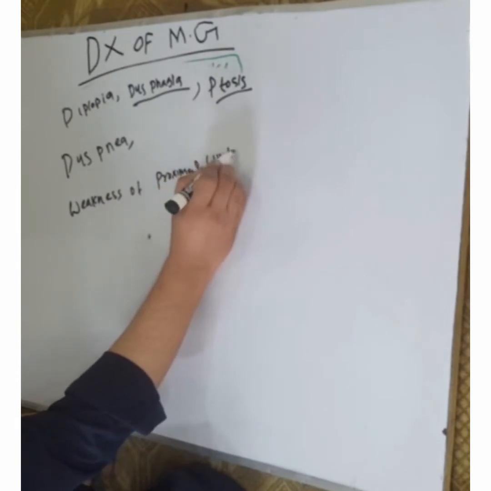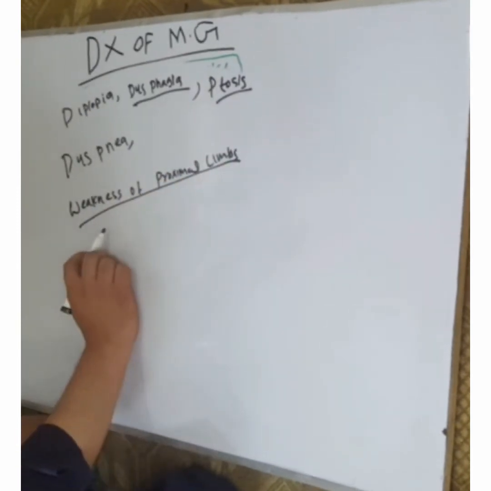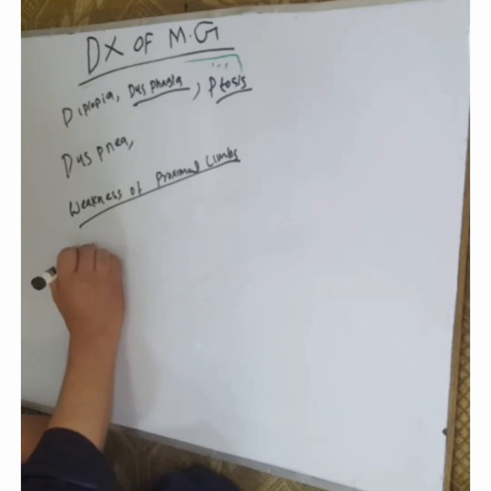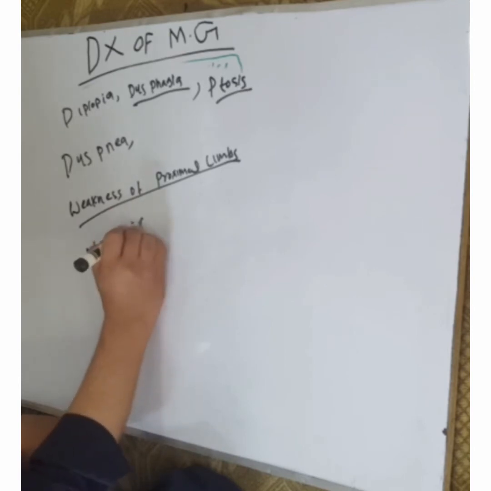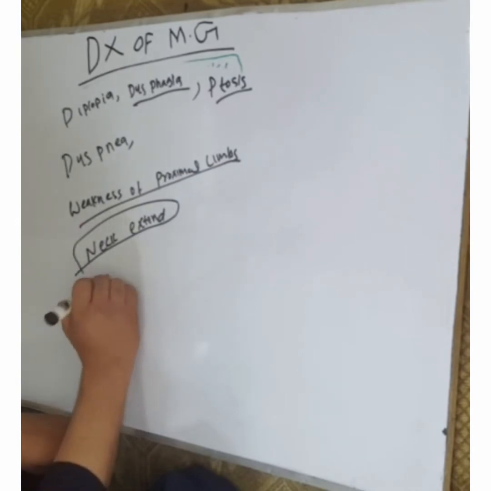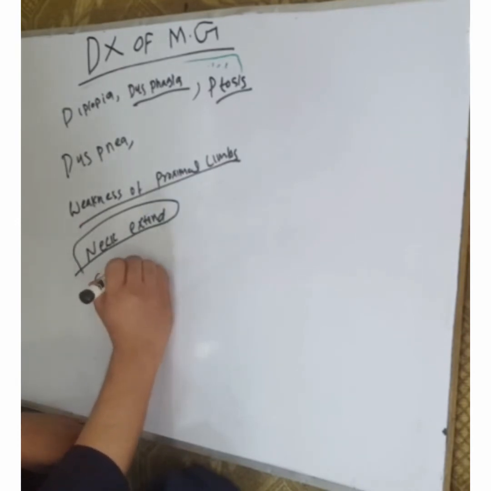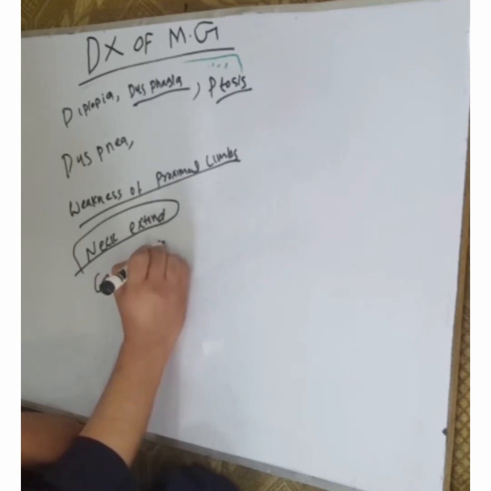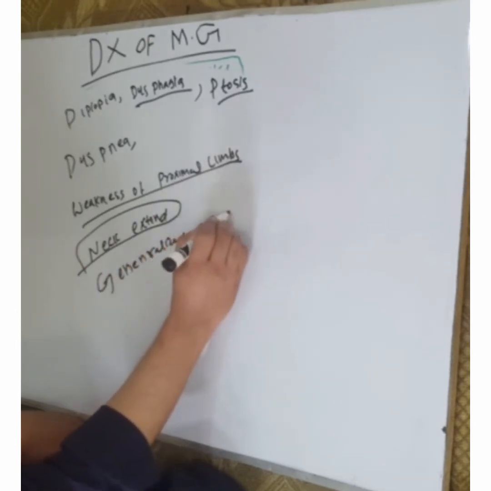Weakness of the proximal limbs may occur in cases of Myasthenia gravis. The neck may be extended, and neck muscle involvement in Myasthenia gravis may occur. Generalized symptoms may be present in Myasthenia gravis.